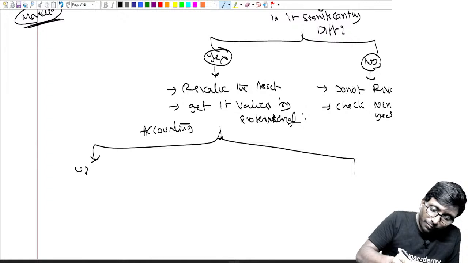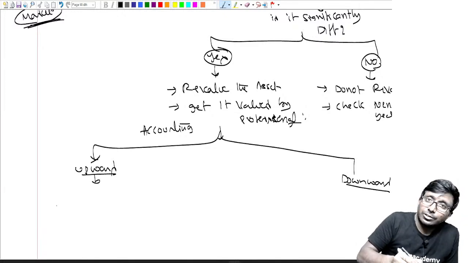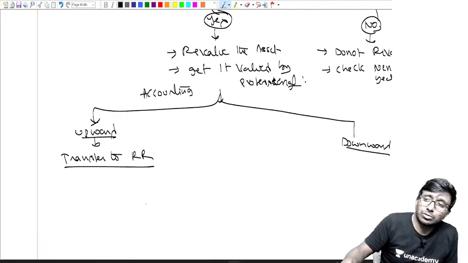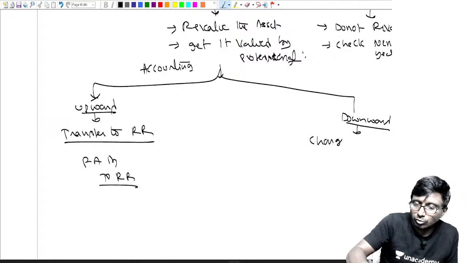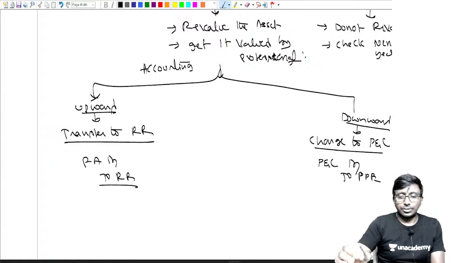Now, it can be an upward revaluation or a downward revaluation. If upward revaluation, what are you supposed to do? Transfer to revaluation reserve. That's all. Means fixed asset account debit, revaluation reserve credit. Sir, downward, what should you do? Charge it to profit and loss. Hit profit and loss: profit and loss account debit, PPE or fixed asset credit. Correct? Charge it to profit and loss.